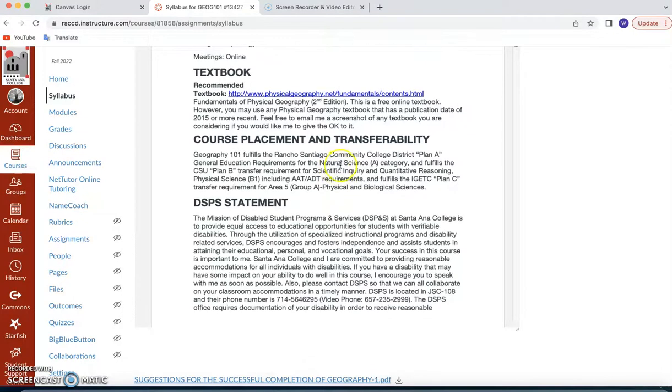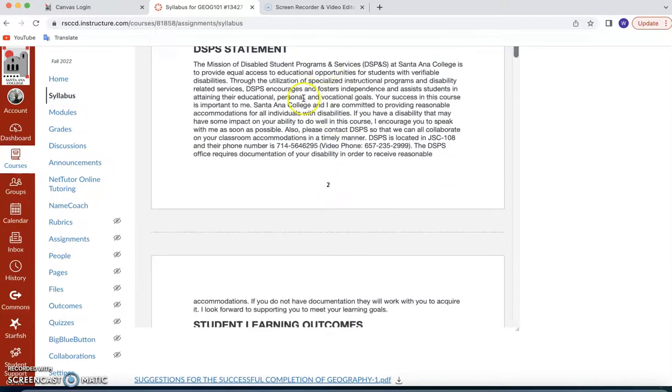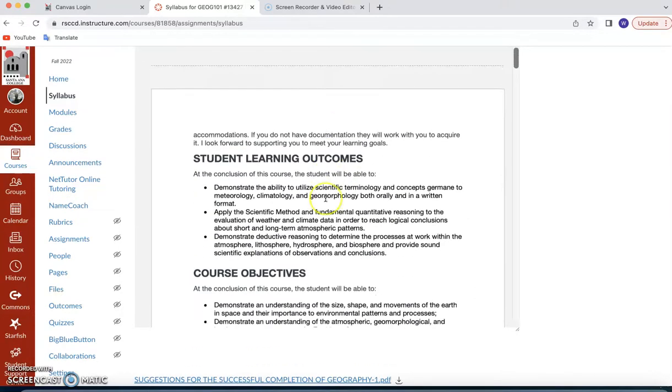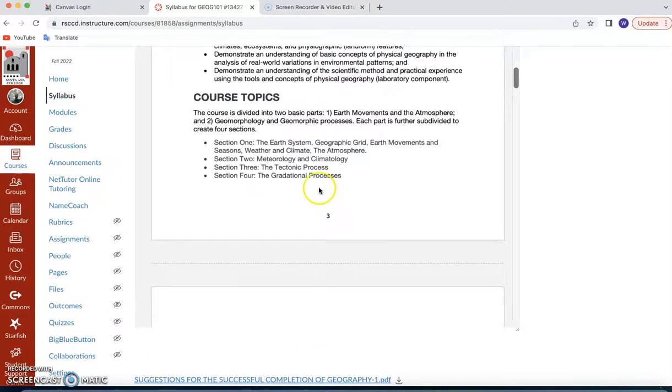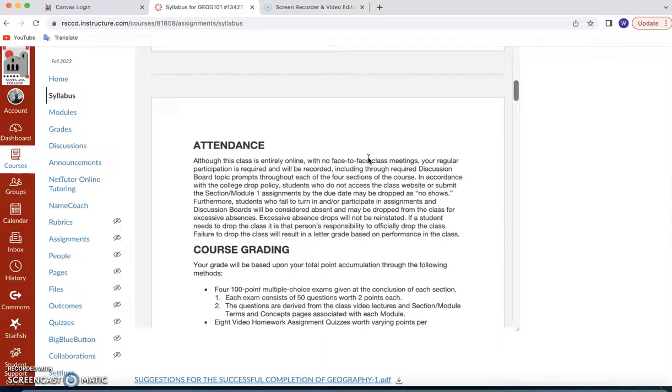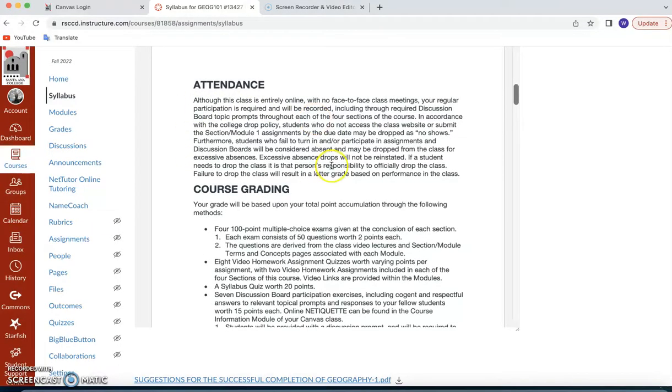Course placement and transferability. This tells you what the class is good for. DSPS statement. If you are a DSPS student, please get the information to me as quickly as possible so I can give you your accommodation, student learning outcomes, course objectives, course topics. Notice there are 4 sections in this class. Basically, we're going to do one section every 2 weeks, more or less. And then attendance, please read through that.